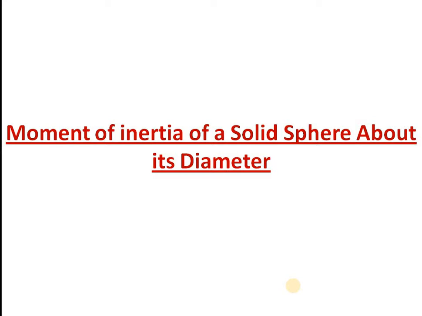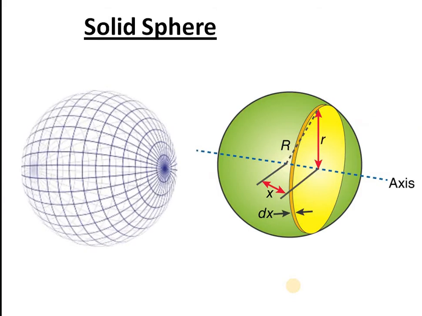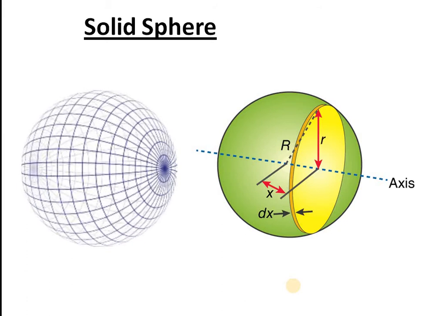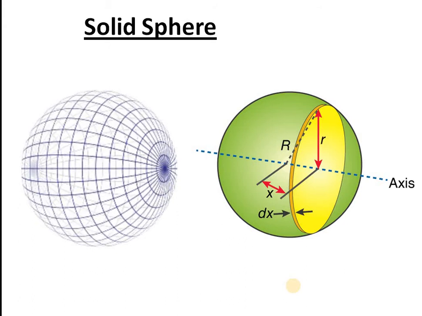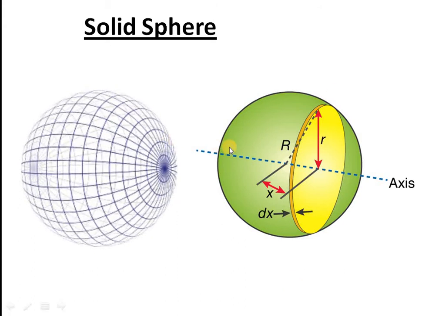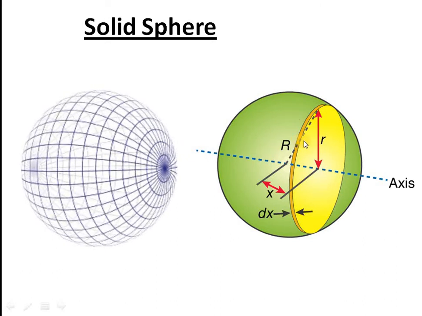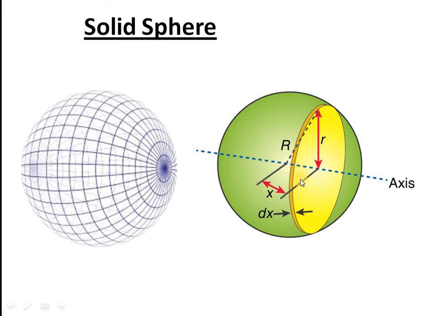And we will calculate the moment of inertia with respect to an axis passing through one of its diameters. With respect to that diametric axis, the sphere can rotate. So we will calculate in a simple way. A symmetrical sphere can revolve around so many axes, so we can take any particular axis, say a horizontal axis. Imagine that the sphere is revolving around this axis.